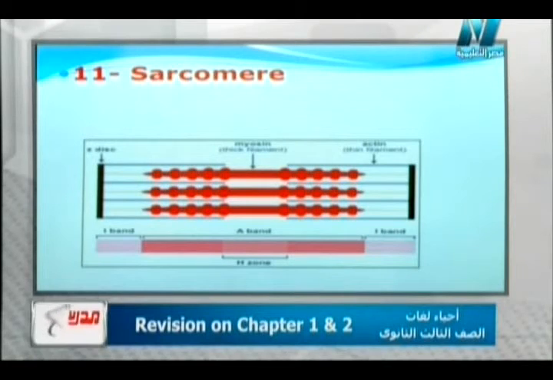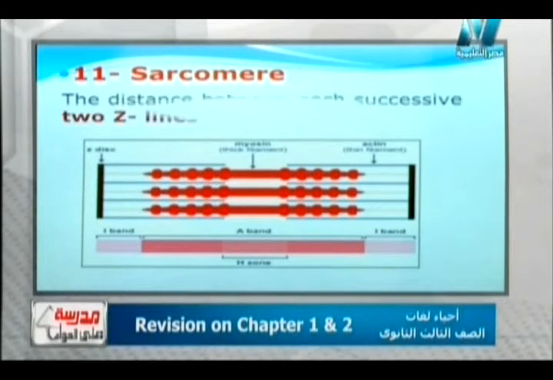What's the definition of sarcomere? The sarcomere, really, it is the distance between two successive Z-lines in the myofibril. And we said earlier that it contains a piece or a dark band and a light band in two halves.